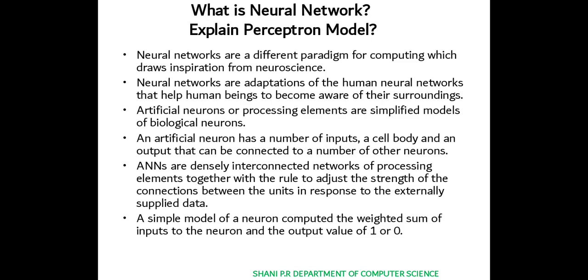Here one question will be asked in the exam: what is a neural network, and explain the perceptron model. Actually, with a neural network, you came to know how the particular data works, right? It has a set of data, the training data set, then it has a neuron-like structure like a human brain, right? It has a number of cells known as neurons. It will process the data and produce a single output. The output can be 0 or 1.